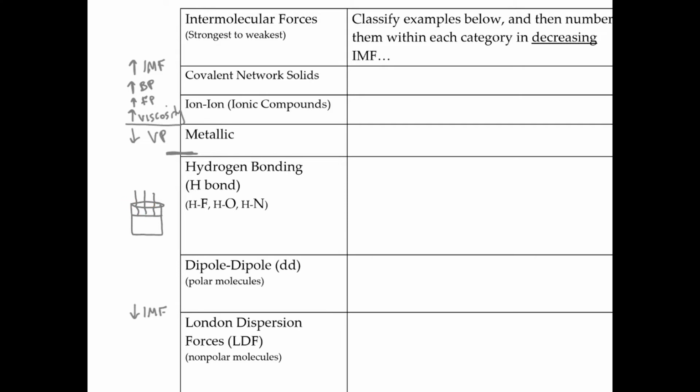However, if you had something like water, H2O, water does evaporate. So it has a vapor pressure. Now, it's not going to have as high a vapor pressure as a polar or as a London dispersion, but it will still have a vapor pressure. So all these down at the bottom are going to be the opposite of what we saw at the top. These are going to have low boiling points, low freezing points, low viscosity, but they will have high vapor pressures, and that's going to help us answer the questions on the following pages for the homework.